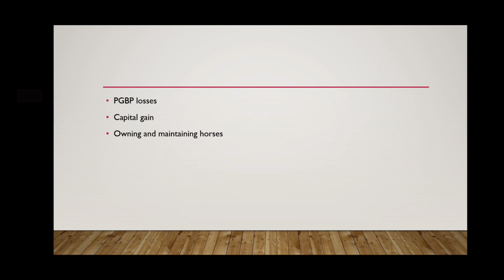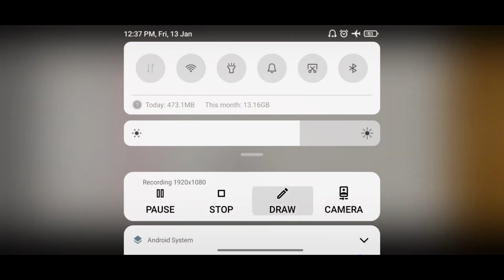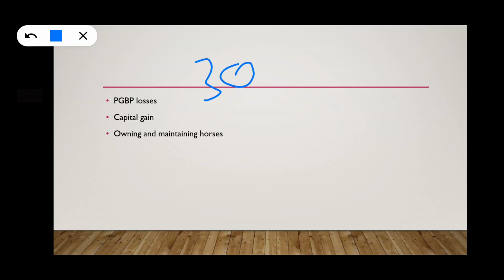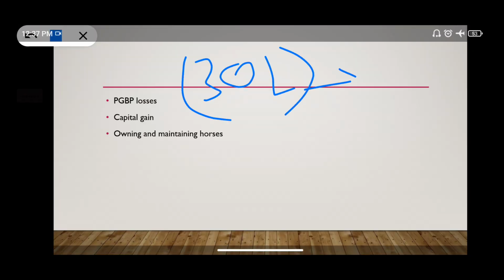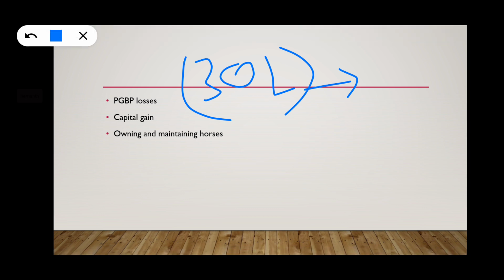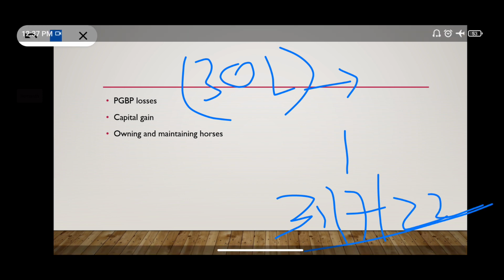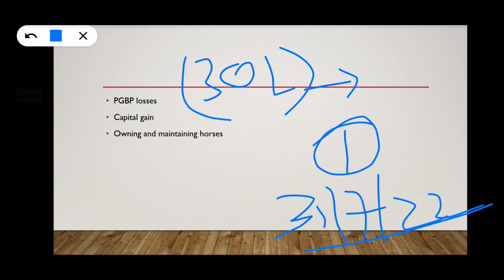So let us learn what those losses are. First one is PGBP loss. For example, a person, as I have previously mentioned, whose loss is 30 lakhs, can carry forward and set off this with the next 8 years only if that particular person has filed the return of income on or before 31 7 2022. If he has filed after 31 7 2022, then he cannot carry forward his loss.